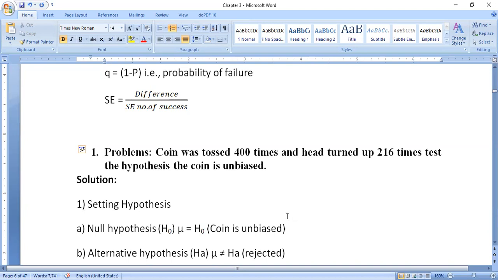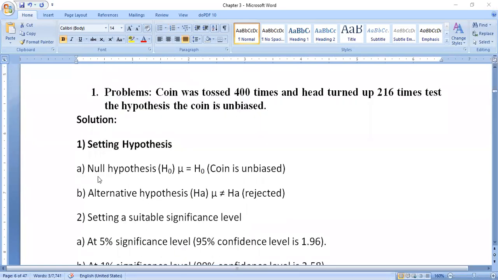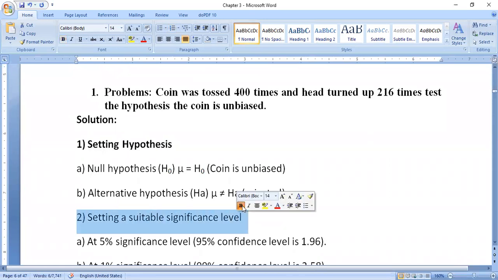So, simply, observe the solution here. The first step is setting hypothesis. The first one we are doing is the null hypothesis: H naught, mu is equal to mu naught, the coin is unbiased.